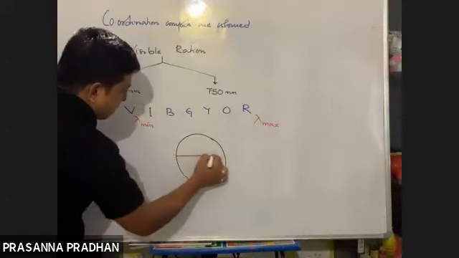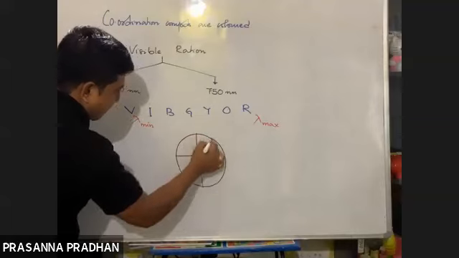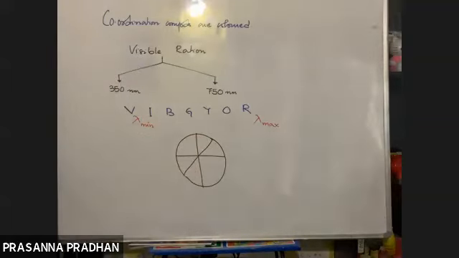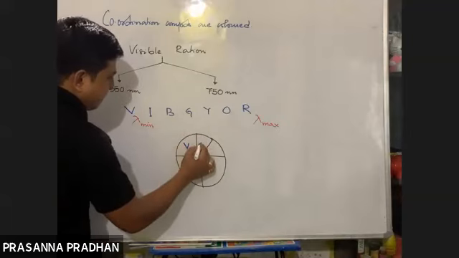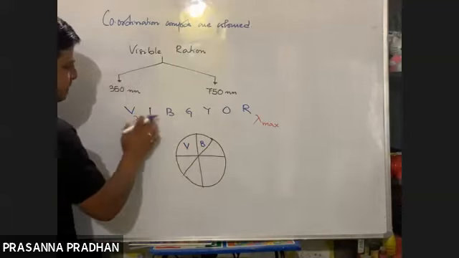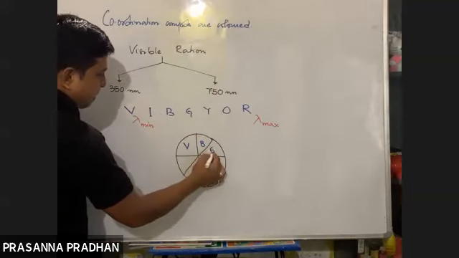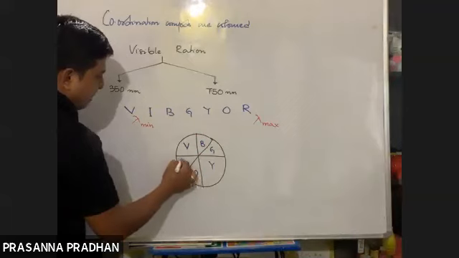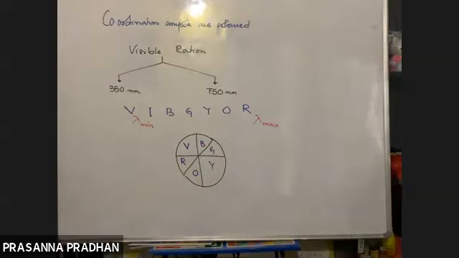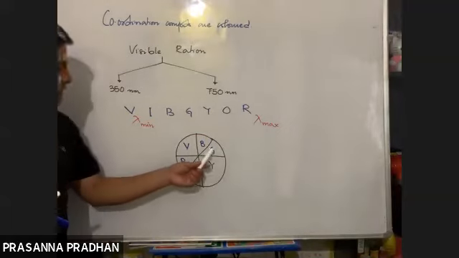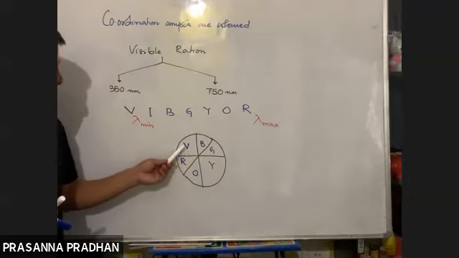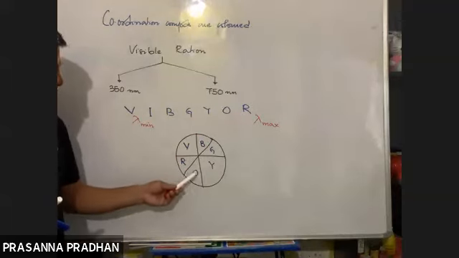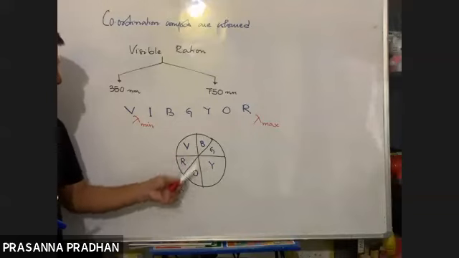Okay, so let us split it up like this. So how many colors are there? There are 7 colors, but here I'll be just writing 6. Indigo and blue are quite the same, so I'll just eliminate indigo. V, B, G, Y, O, R. What does this mean? If a compound absorbs the green portion of the light, it appears, what is the complementary color of green? Red. If it absorbs the violet portion, it appears yellow. If it absorbs orange, it appears blue. So these are the complementary colors.